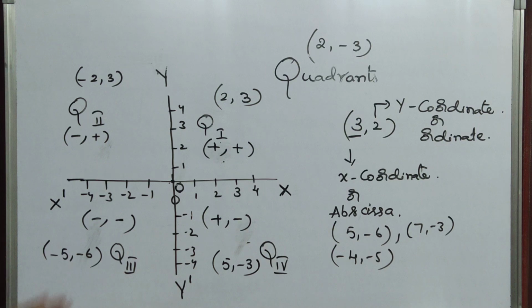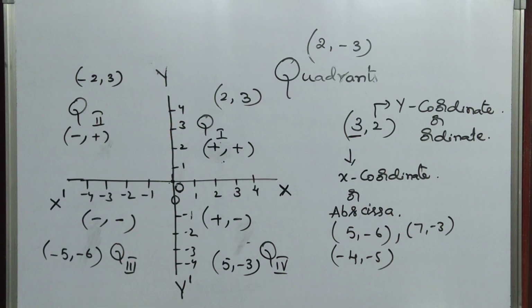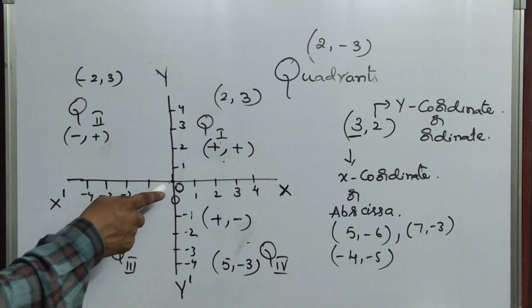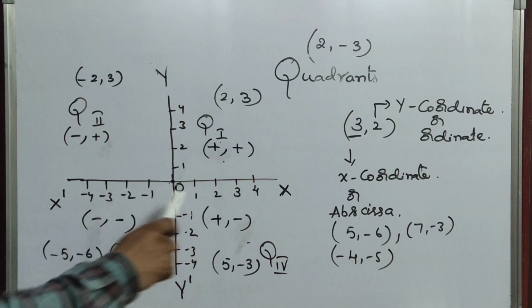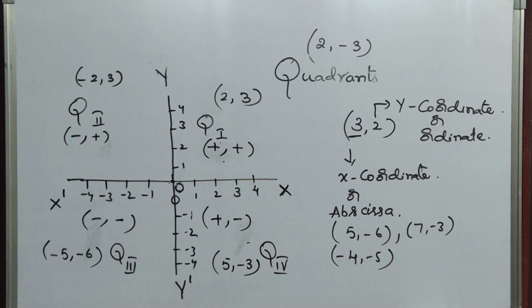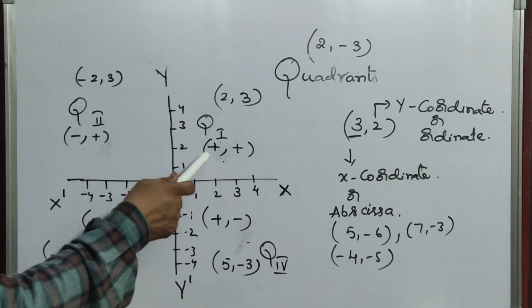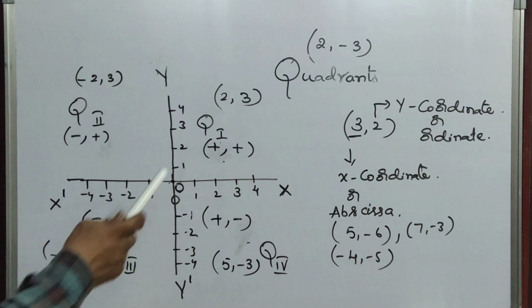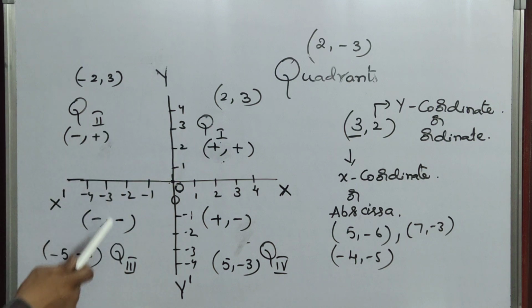Okay, is it clear? Once again I am telling you, children, the horizontal line is called the x-axis and the vertical line is called the y-axis. Where these two lines intersect, that is the origin. After intersecting, the x-axis and y-axis form 4 parts. What are the 4 parts called? Quadrants: first quadrant, second quadrant, third quadrant and fourth quadrant. You have to count in the anti-clockwise direction.